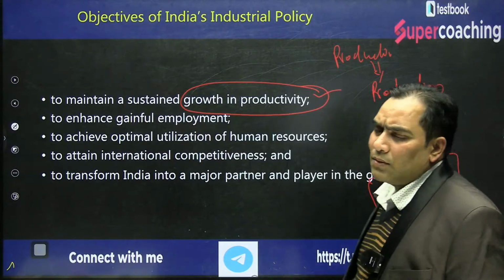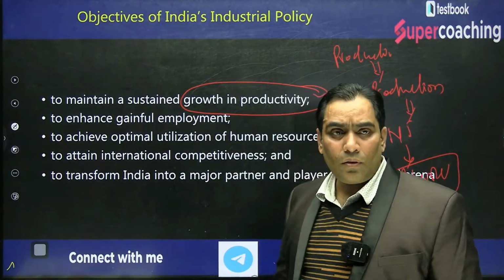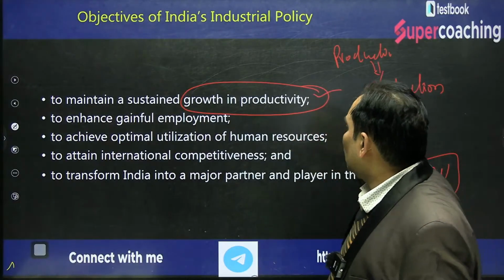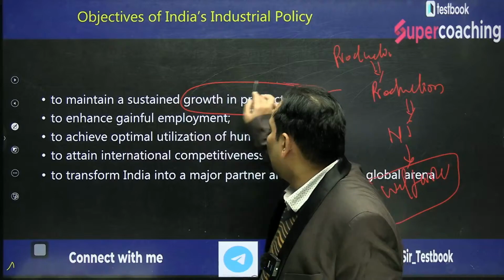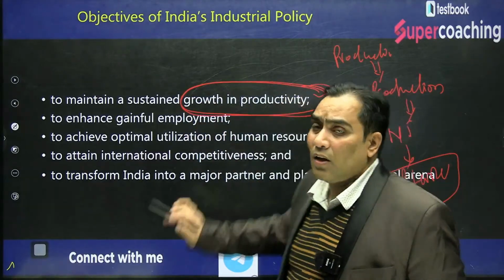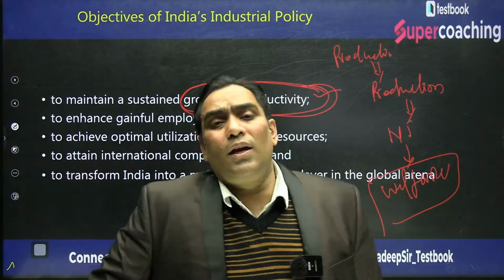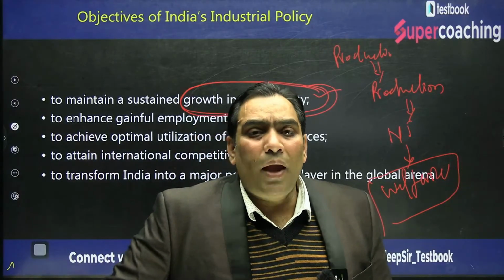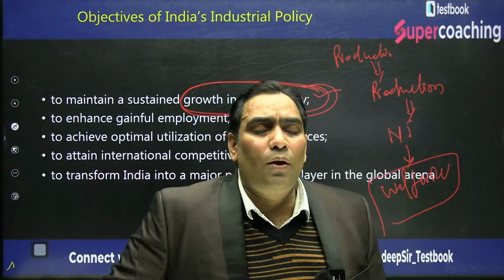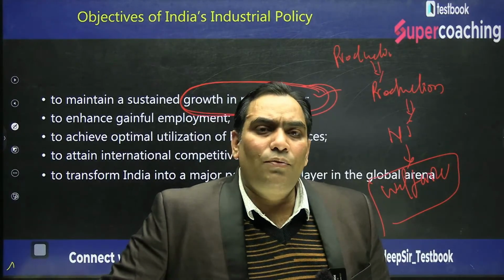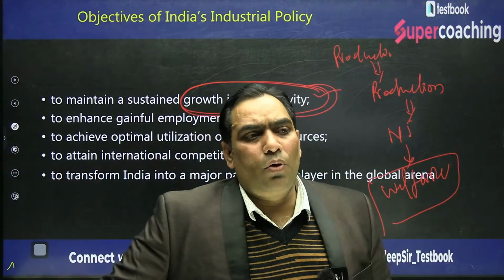So the very first objective is to maintain sustained growth in productivity, meaning to increase our efficiency. By increasing the efficiency of the economy, we will be in a position to increase productivity, and if productivity increases, production will increase.